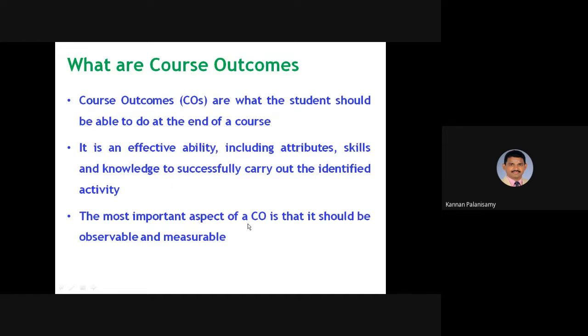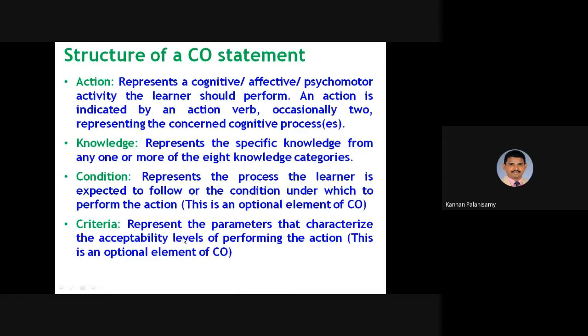The most important aspect of a CO is that it should be observable and measurable. That is very important, because for attaining this course outcome, it should be observable and measurable. This is very, very important. And the structure of a course outcome statement: these are the four components that a course outcome should possess.